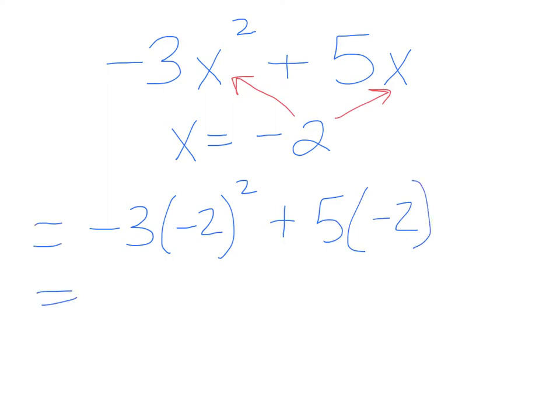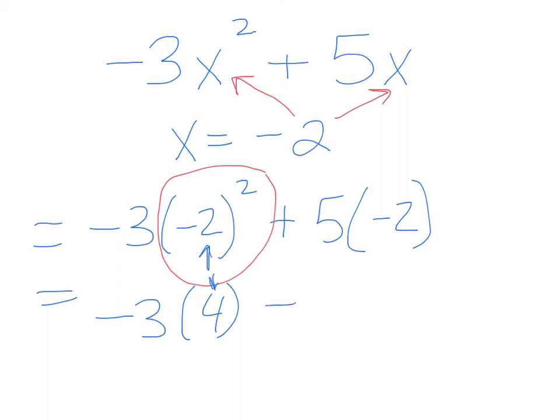So we do exponents first. So right there, we have to do that first. So negative 2 times negative 2 is 4. So instead of writing this, you write positive 4. And then 5 times negative 2 is negative 10.